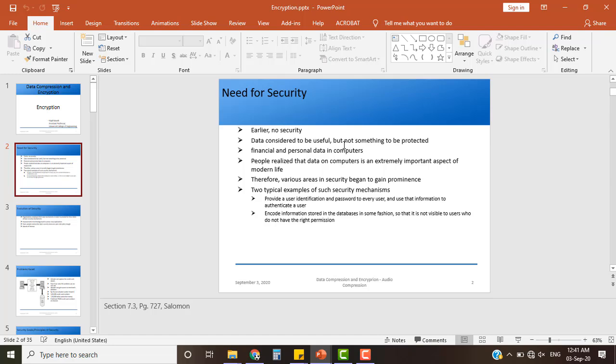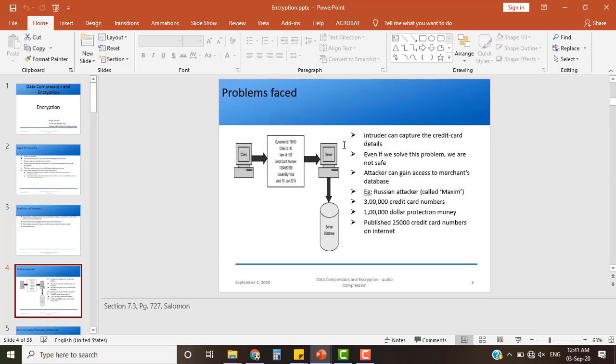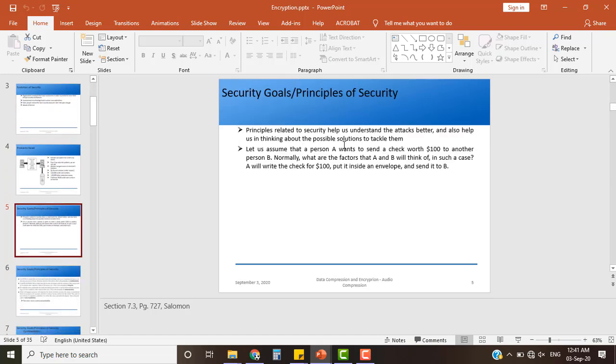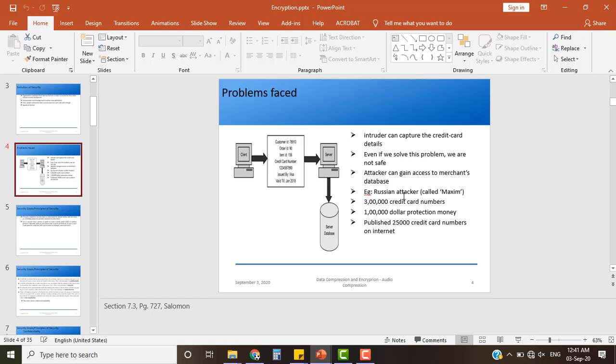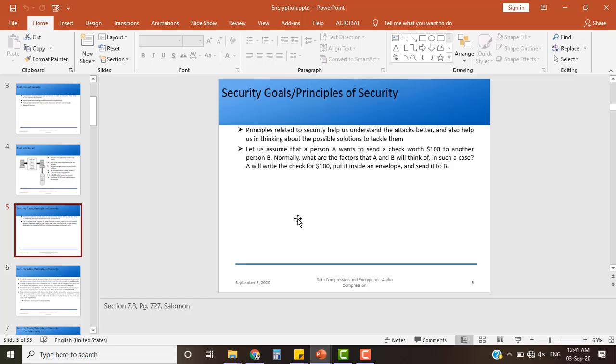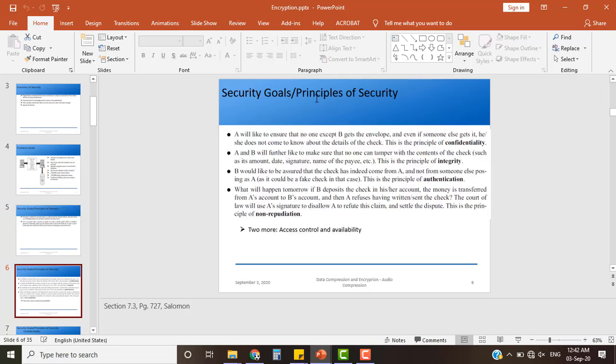We first studied the need for security, then the evolution, and the problems faced. We saw that Russian attacker example called Maxim, where he published some of the credit card numbers. Then we came to the important topic, which is security goals. I had made a clear demarcation between goals and security, if you remember. So what are the security goals? Confidentiality, integrity and authentication. Here we touched upon integrity at the first phase.